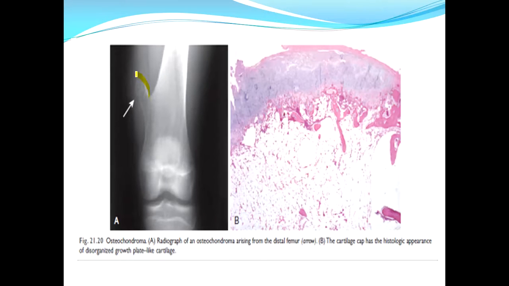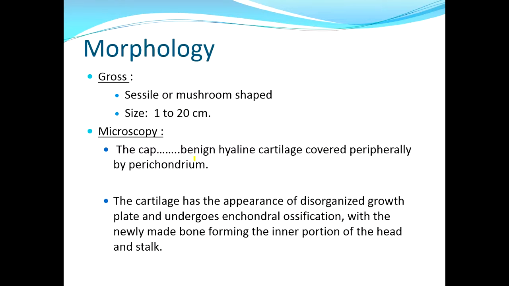This is another histological picture representing osteochondroma, and this is the radiological picture, and in B is the histological picture. This bluish area represents the cartilage and underlying there is bony formation. Cartilage cap has the histological appearance of disorganized growth plate like cartilage. They can be sessile, mushroom shaped, and range in size.